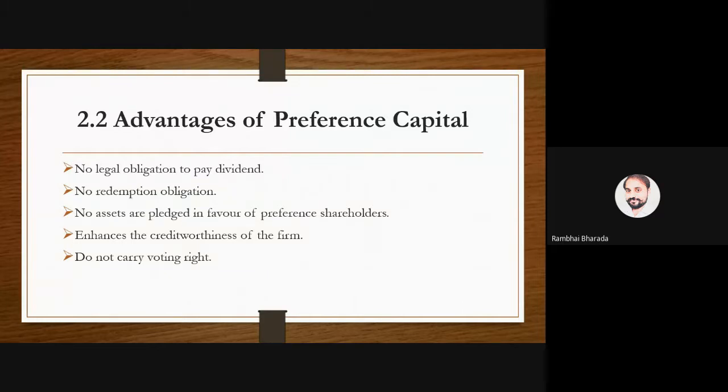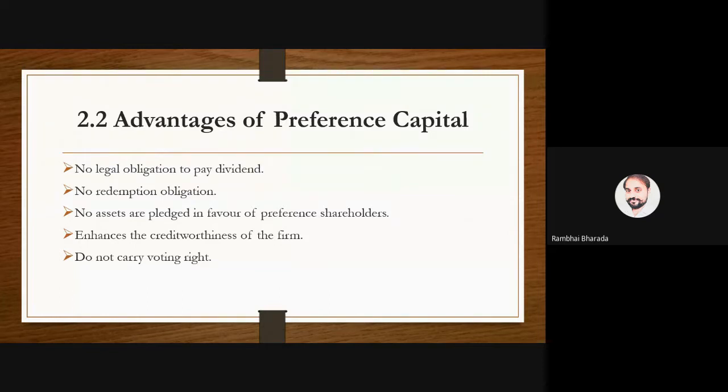No assets are pledged in favor of preference shares. If you want a loan from the bank, you need to pledge, meaning you need to mortgage some assets and submit the documents of that asset to the bank. But in the case of preference shares, it is not required. Enhance the creditworthiness of the company, meaning it increases the credit value of the company.